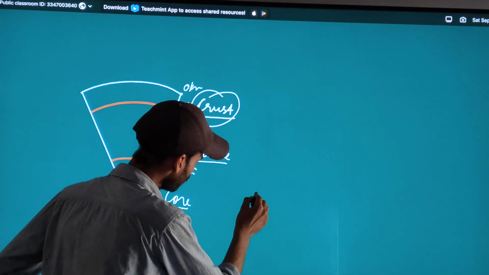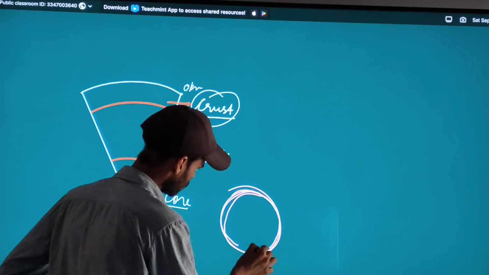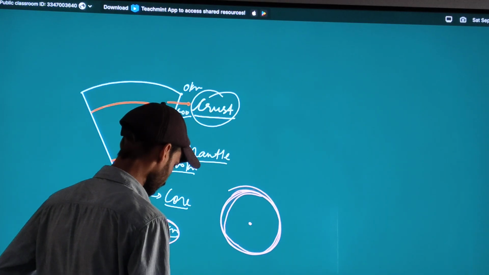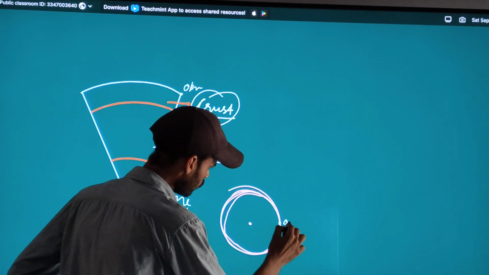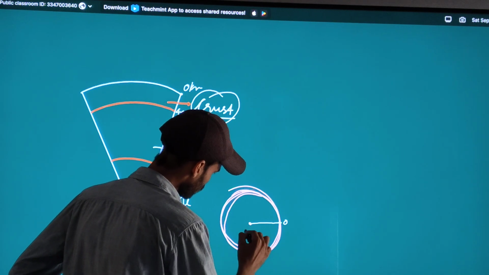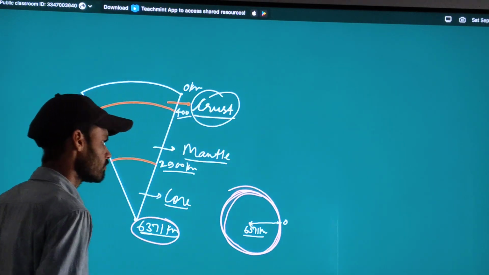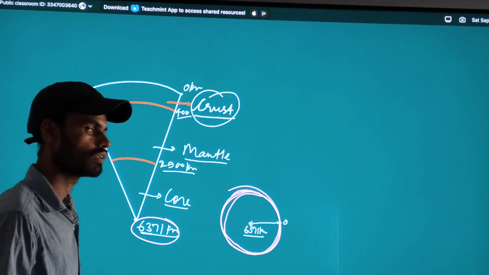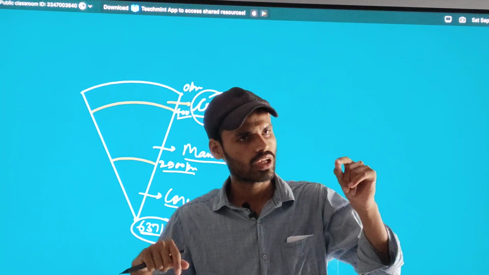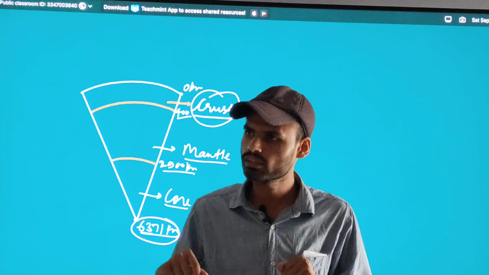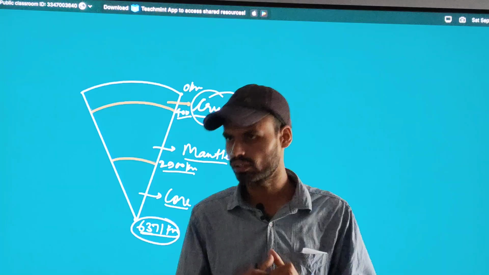If I talk about this, this is the earth, and this is the center of the earth. So from 0 to 6371 kilometers, this is the radius of the earth. If you go from 0 kilometers to 6,371 kilometers inside the earth, you will reach the center point of the earth.